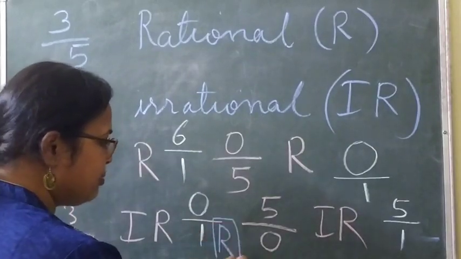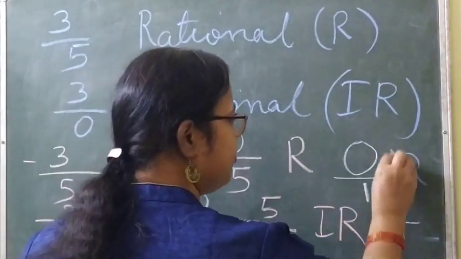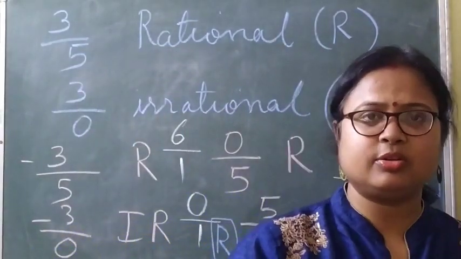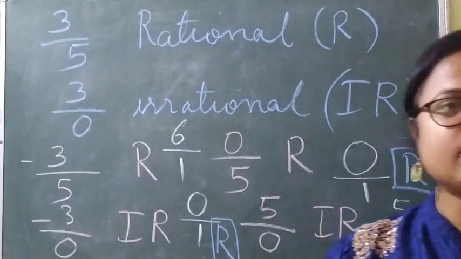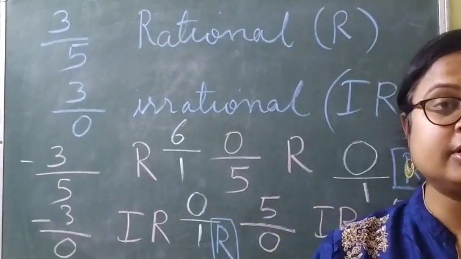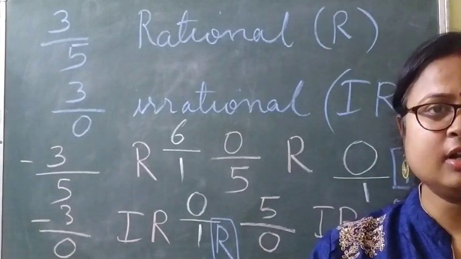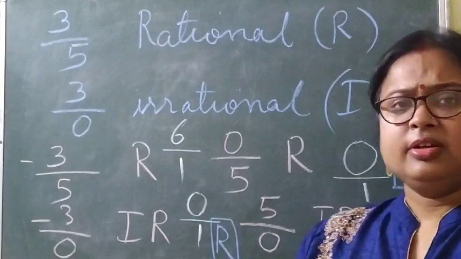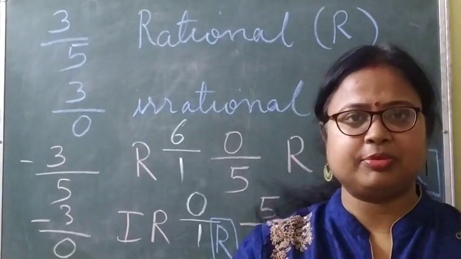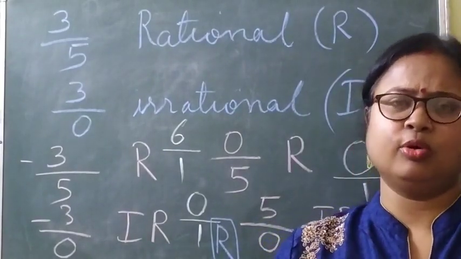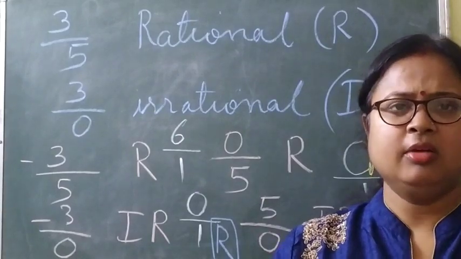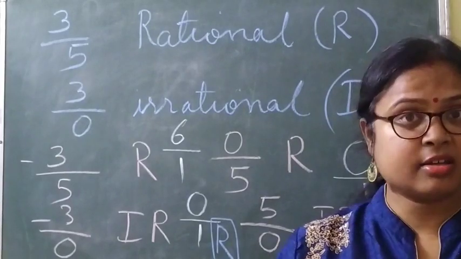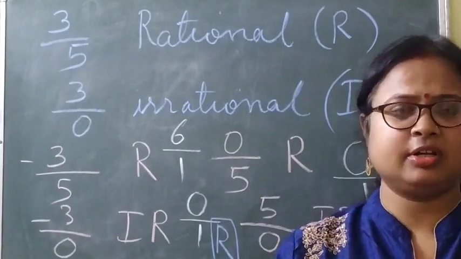Clear? This is which type of number? Rational number. Why? Because here the denominator is not equal to 0. So this is the basic concept of how you find out whether the given fraction is rational or irrational. Okay. Now, when you go through this chapter in the book, whichever book you want, you can study, whether it is Selina, Pearson, M.L. Agarwal, or R.S. Agarwal.